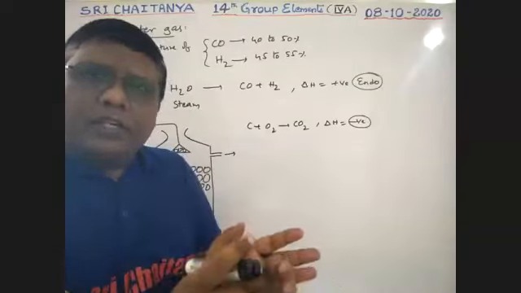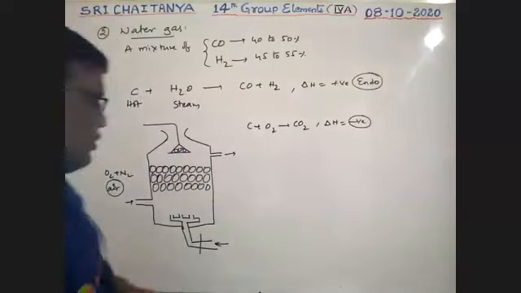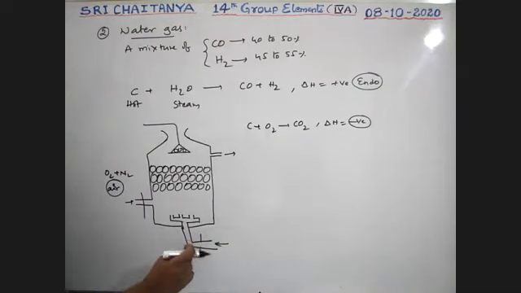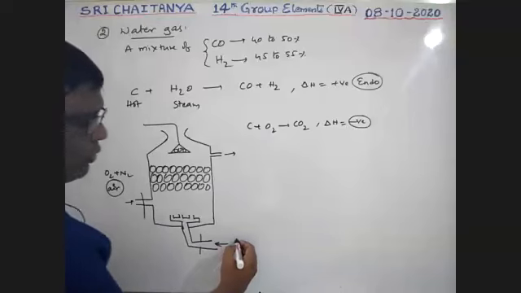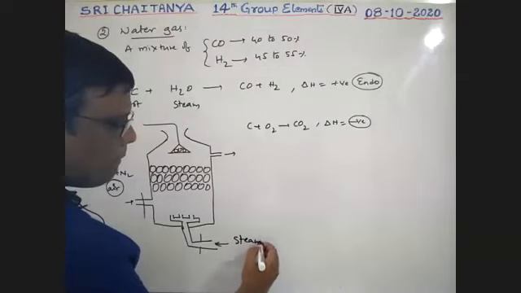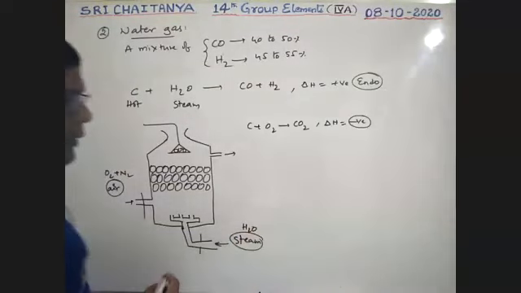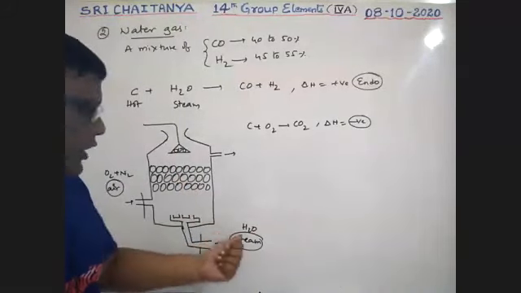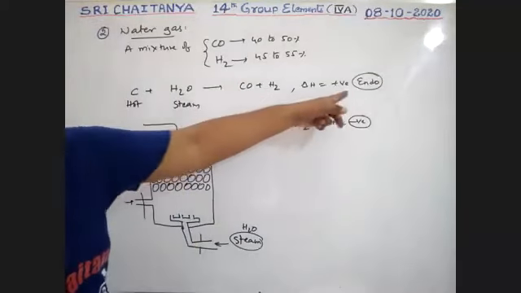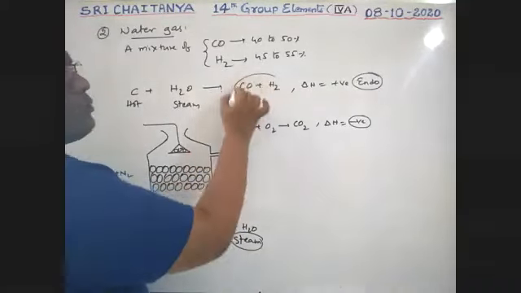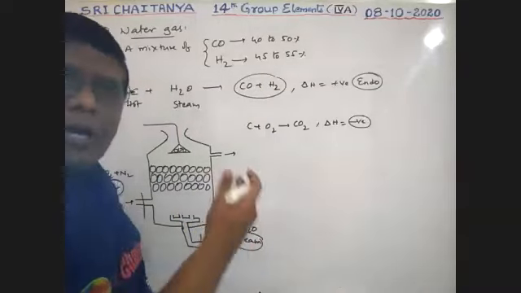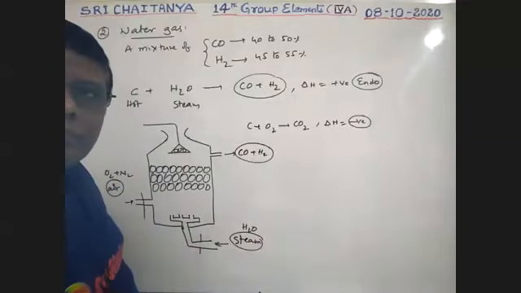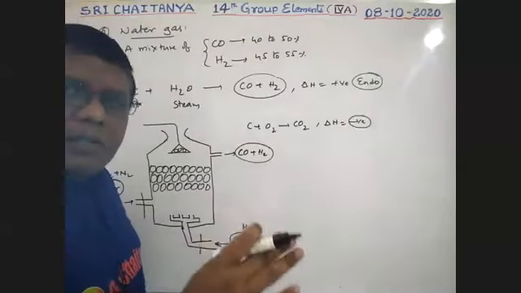So at that point, if a huge amount of heat energy is stored here, stop this one. Open this one, through which steam is passed. Steam is nothing but water vapor. Now this coke is in hot condition, so with hot coke, this steam is involved in the reaction and absorbs some heat energy. This water gas is produced. When steam is passed, the coming out gas is water gas.